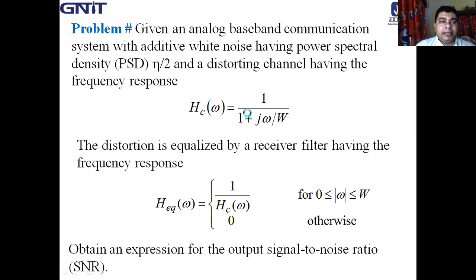The input noise has a power spectral density of eta by 2, and the distorting channel has frequency response HC(omega), which is 1 by 1 plus j omega by W. This distortion is equalized by a receiving filter having frequency response H_EQ(omega) equal to 1 by HC(omega), where omega belongs to 0 to W, otherwise it is 0. Now how can it be solved?